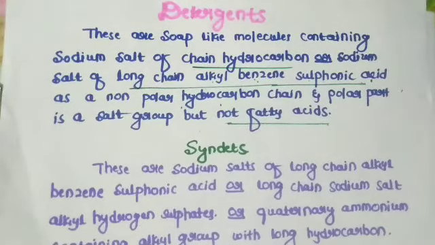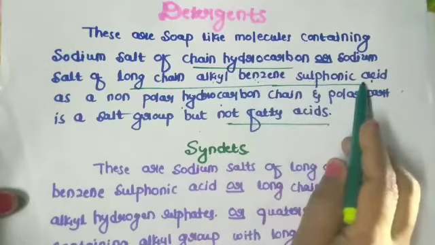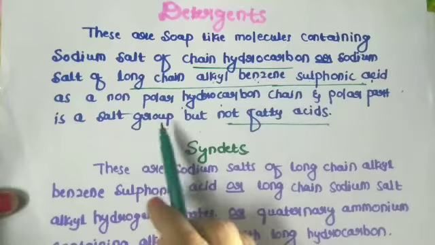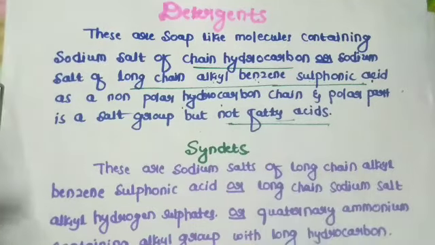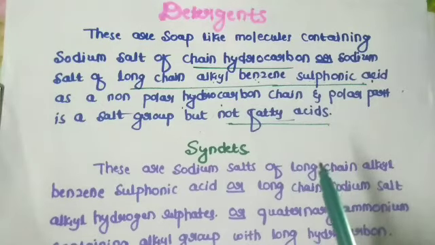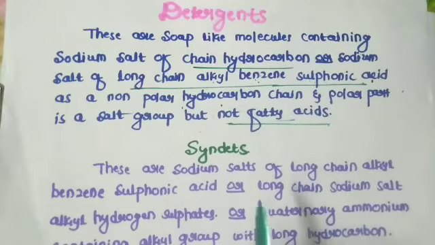In this class, I am going to discuss the remaining part of soaps and detergents, that is, the detergents. Detergents are soap-like molecules. They contain the sodium salt of a long hydrocarbon chain, or the sodium salt of long chain alkyl benzene sulfonic acid. It has a non-polar hydrocarbon chain, and the polar part is the salt group, but it does not act as in fatty acids. In the case of soaps, we use fatty acids like stearic acid, oleic acid, palmitic acid, etc. But in this case, the salt group is there, but it does not act as in fatty acids.